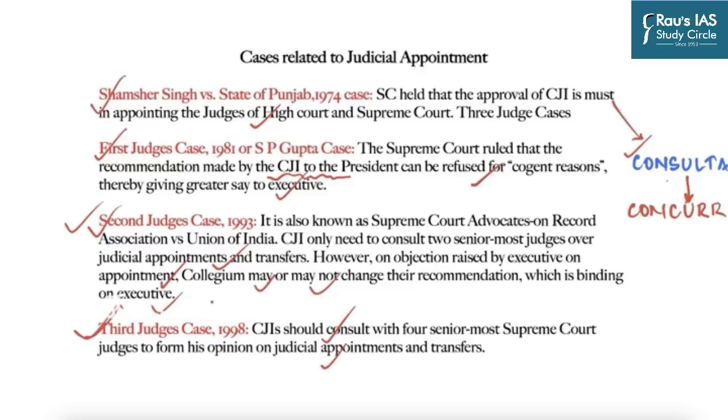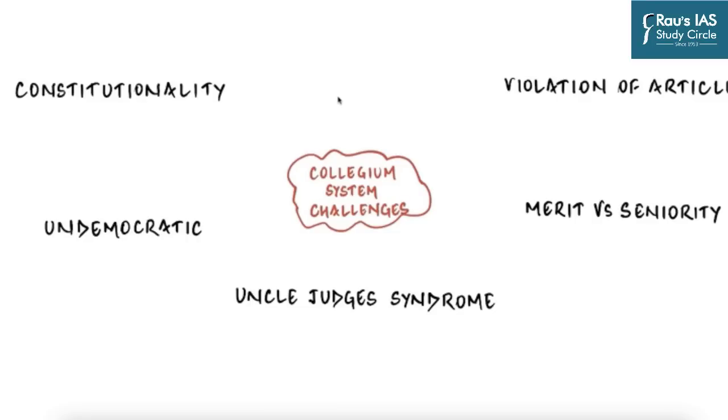Now, this became a big problem for the government and the executive, because now they lost almost all the say in the appointment to the higher judiciary. And so to undo that, they came up with the National Judicial Appointments Commission and the constitutional amendment, which has again been rejected by the Supreme Court. And so right now the procedure is the same as given in the third judges' case and the Memorandum of Procedure, which was signed a few years ago. So as things stand today, all the appointments to the higher judiciary are being done by a collegium of higher judiciary judges. And there is a lot of problem in that.